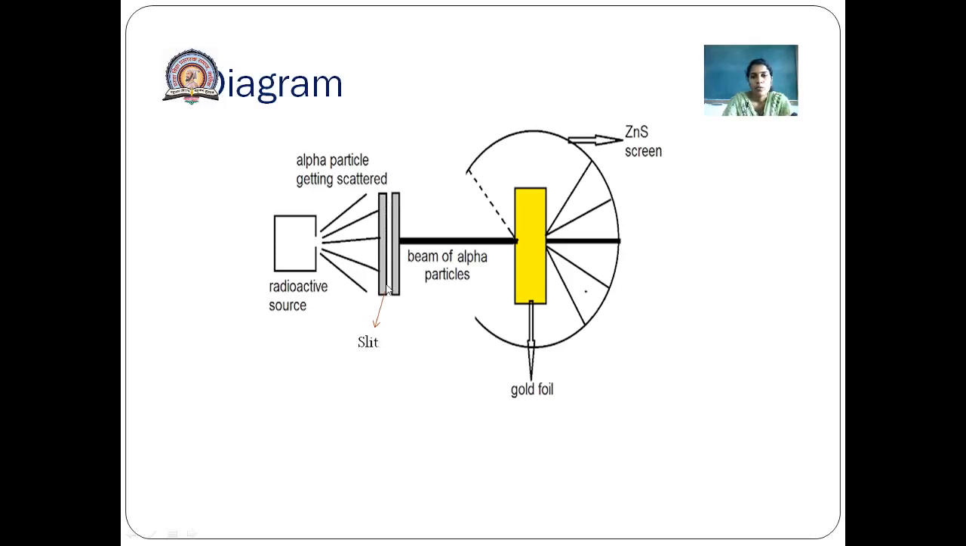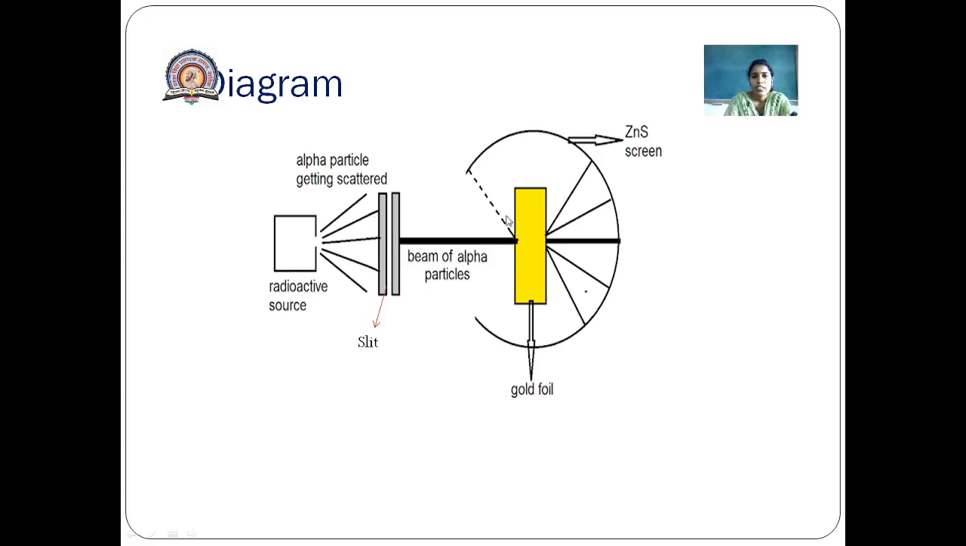Here we have to use a slit. Why is this slit used here? Because when these alpha particles pass through the slit, they travel in a straight line to the foil. If we do not use the slit, the alpha particles deviate through small angles and show some deflection. Therefore, we have to use the slit here.